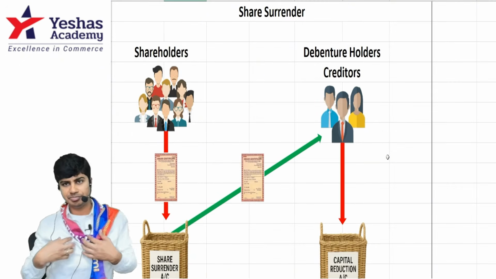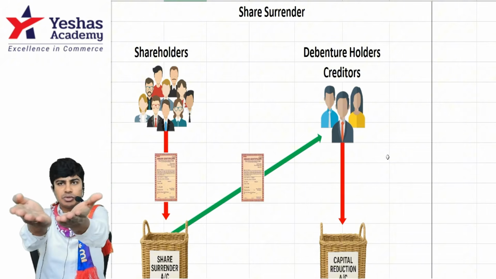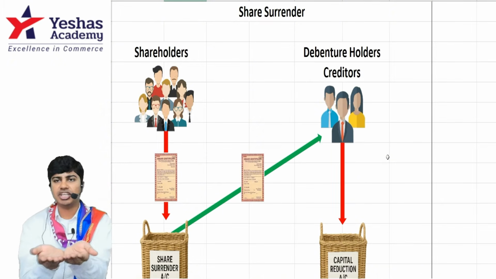Let's say I'm standing here. In front of me is the shareholder and right in front of me is the share surrender basket.